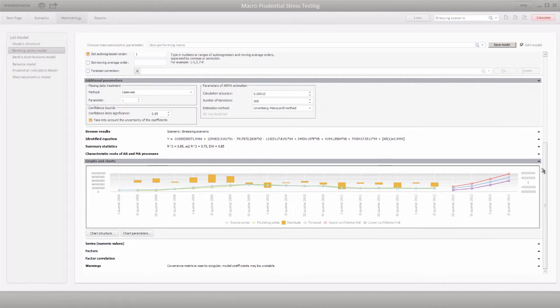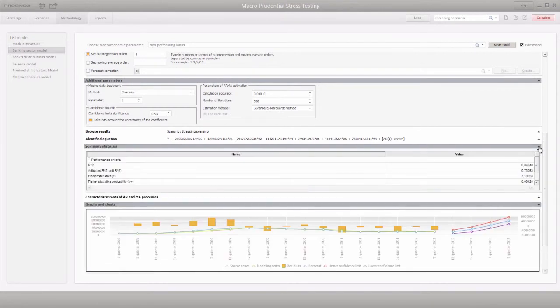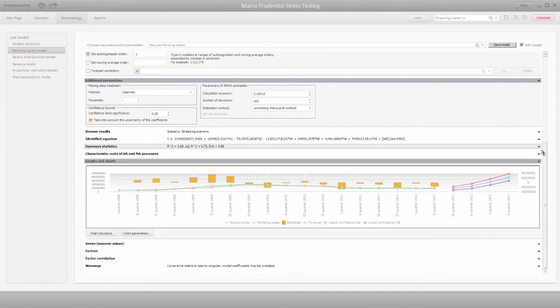Let us change the set of factors that impact the amount of non-performing loans in the banking sector. The system automatically recalculates the statistical characteristics and refreshes the forecast. A similar instrument is available in the distribution model and balance sheet model.